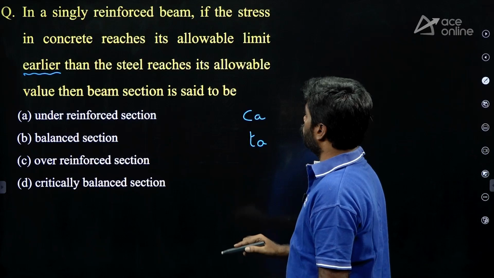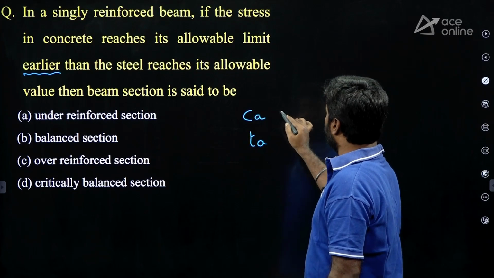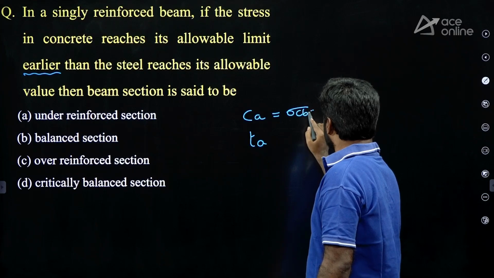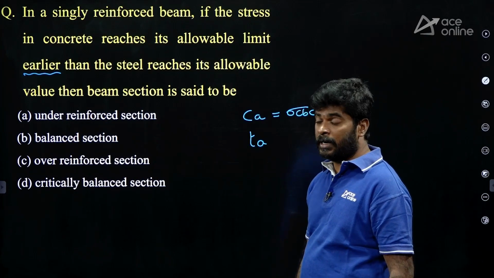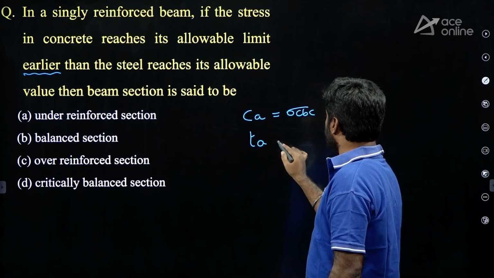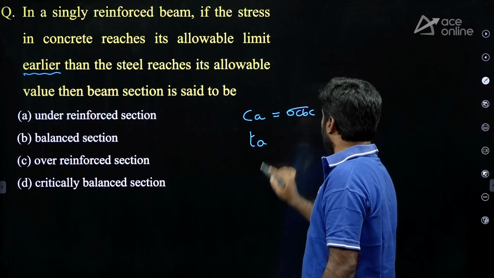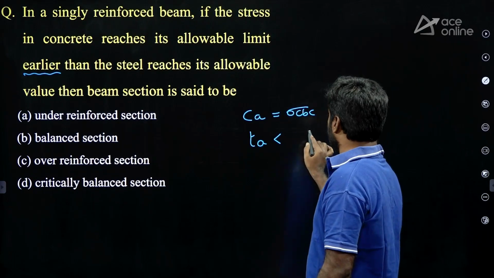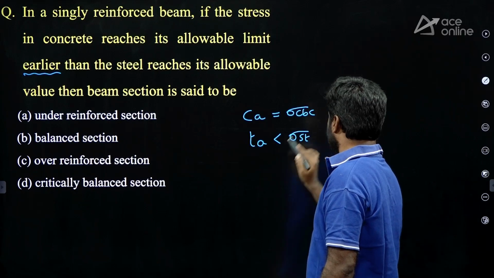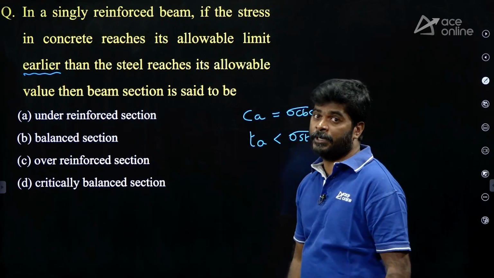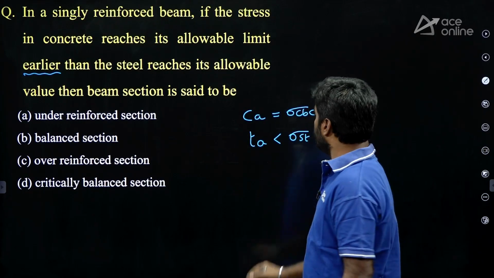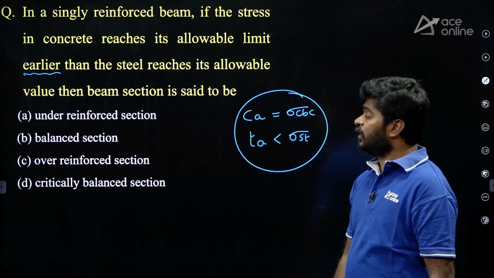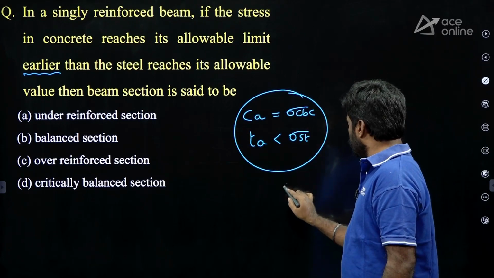Clearly mentioned in the question, stress in concrete reaches its allowable stress earlier than stress in steel. It means when it has reached the allowable stress, stress in steel has not reached its allowable stress. First, stress in concrete reached its allowable stress. Then which section is it? My dear, it is over reinforced section.